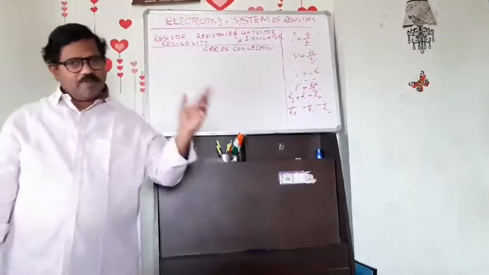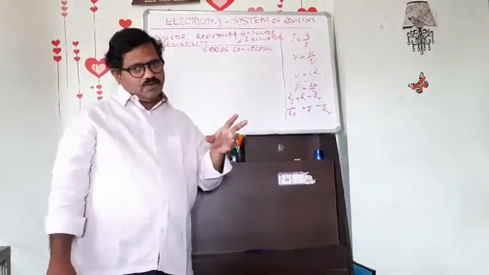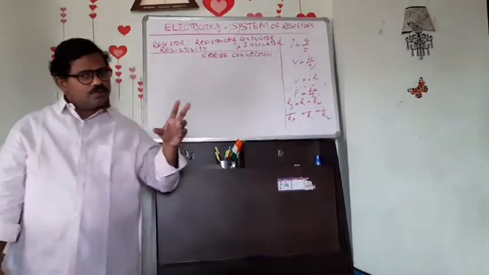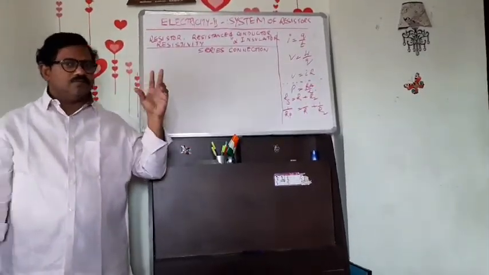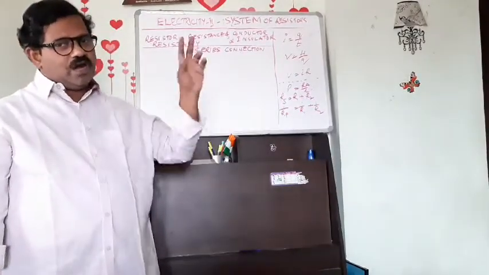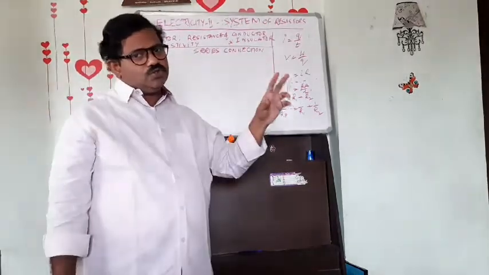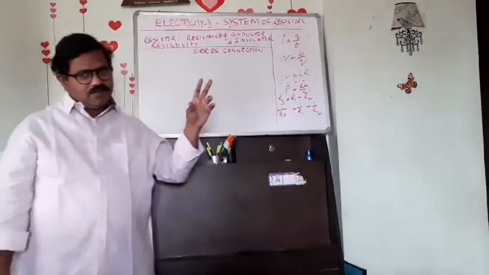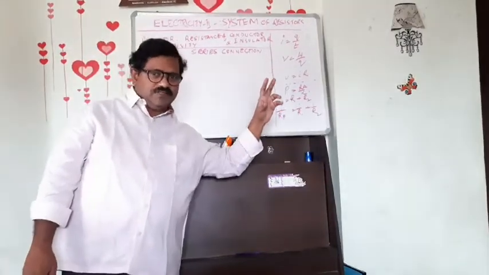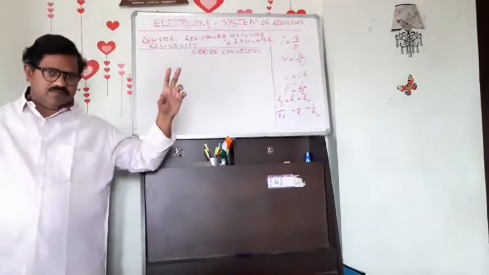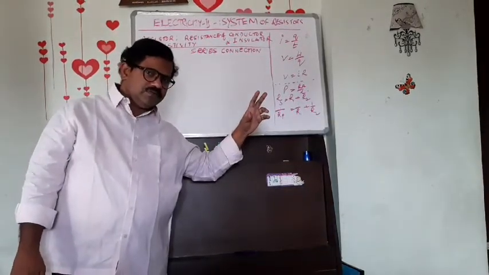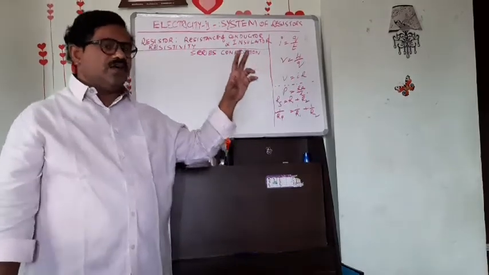Okay, we also discussed ohmic conductors. What are ohmic conductors? Those that obey Ohm's law, and the VI graph is a straight line. For non-ohmic conductors, those don't obey Ohm's law. Examples: silicon, semiconductors, transistors, diodes, etc. And the VI graph of non-ohmic conductors is nothing but a curve, not a straight line.